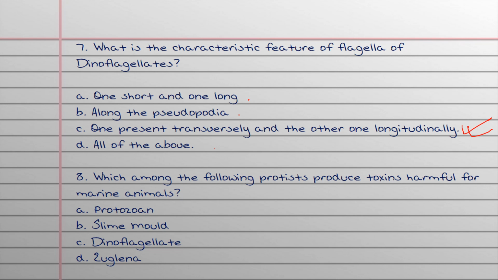So there will be two other options, one short and one long, and one present transversely and the other one longitudinally. Now you have to think that the question setter is also a human being. If this complicated statement is not the answer, then how will it even click in the mind of the examiner to put this as an option? If you want to make a guess, if this complicated sentence is not the answer, how will a person even think of coming up with such an option?